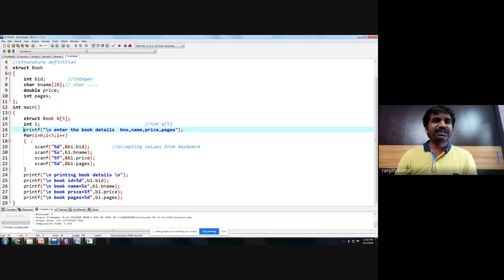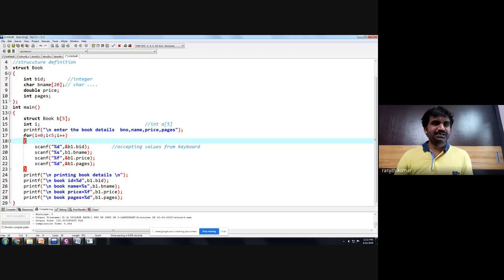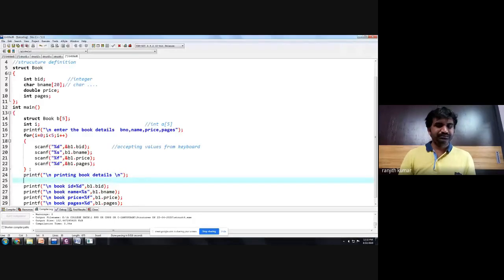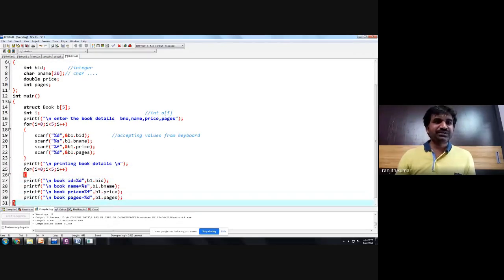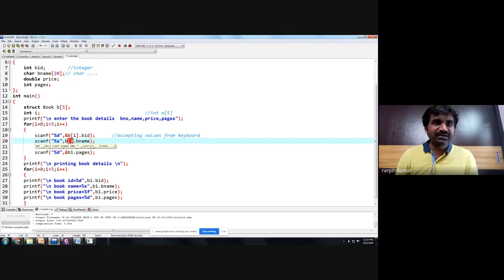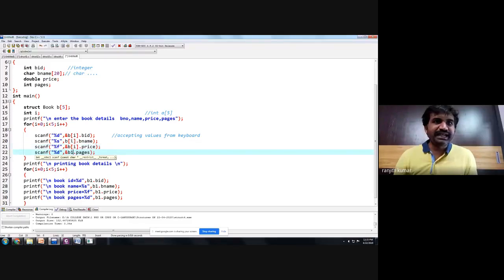Similarly, if you want to display, once again the same story will be repeated. You want to display the values, so displaying the book details: book ID, book name, and book size. Now, the interesting question is how to access individual books. Very simple. Instead of giving a book number, I will give B[i].bookID, and B[i].bookName. Because B1, B2, B3 will tell you the ID of the book. So B[i].